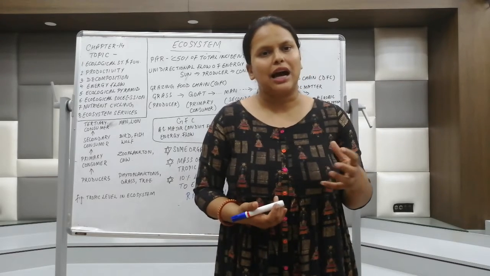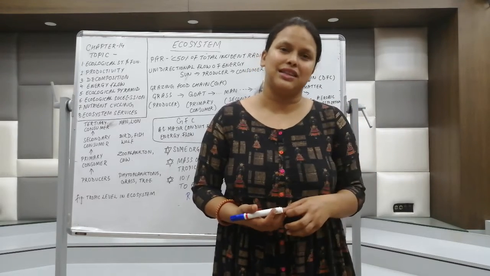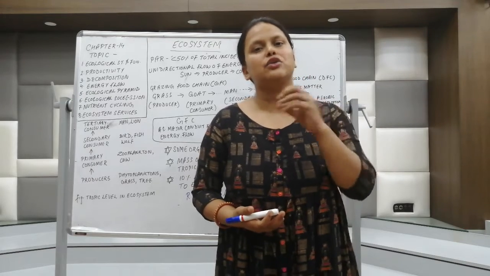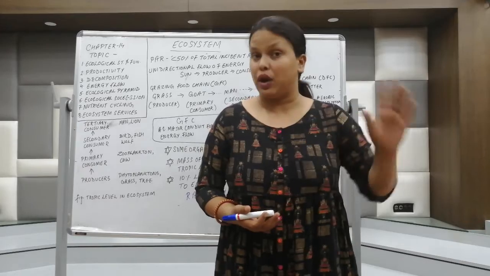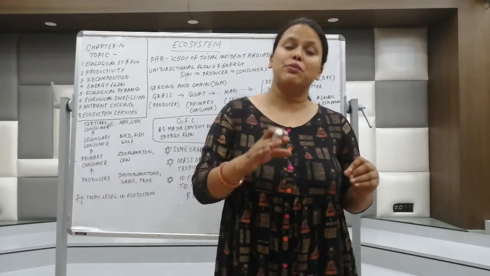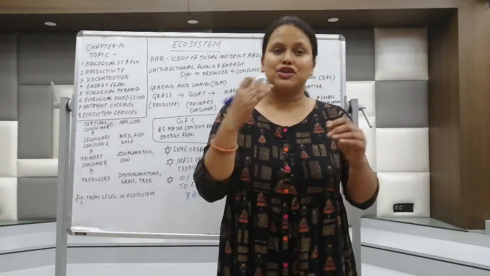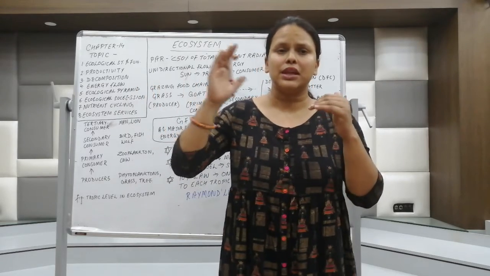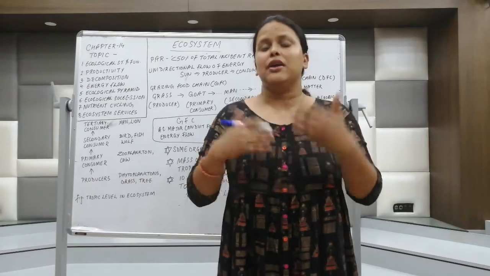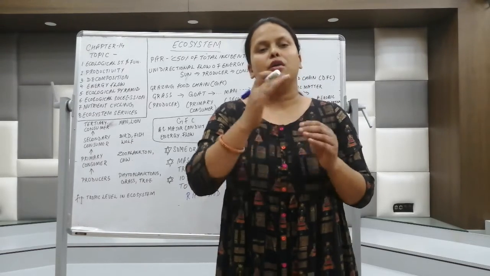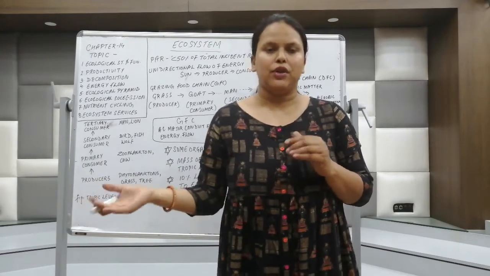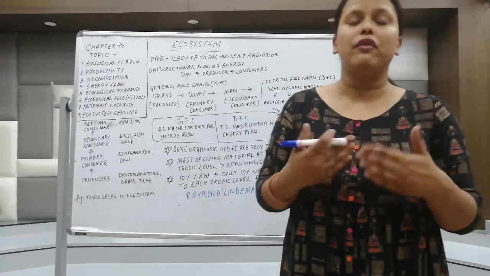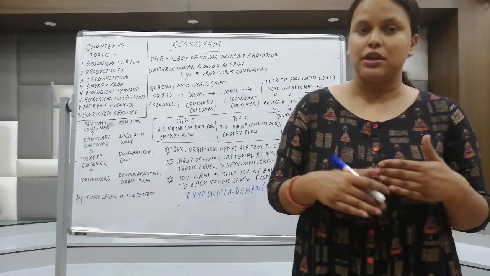Producers are not producing the energy; they are converting solar energy into chemical energy. Producers are not producing the energy, and even consumers are not consuming the energy. This proves that in the unidirectional flow, energy is neither produced nor consumed, rather it is transformed from one form to another. I hope you understood how the unidirectional flow of energy is related to the first law of thermodynamics.